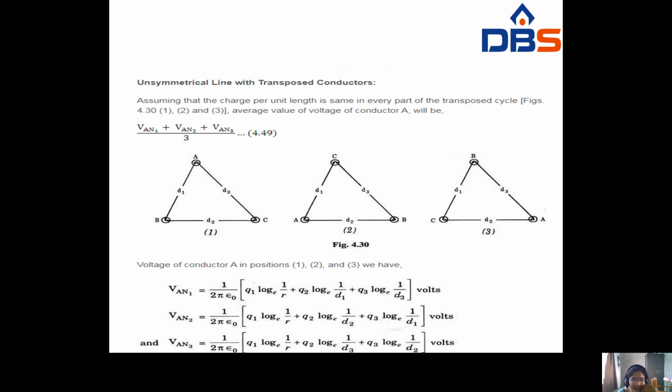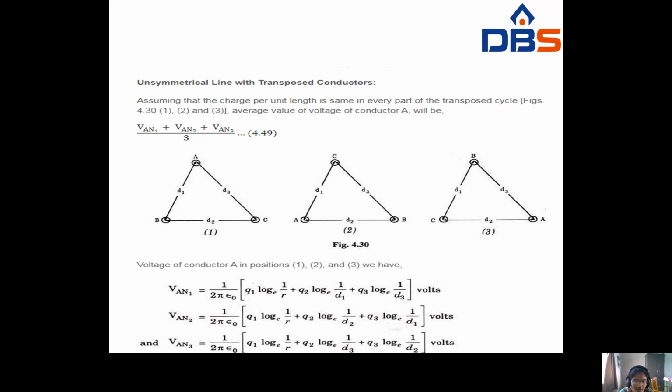Unsymmetrical line with transposed conductors. Here we assume that the charge per unit length is the same in every part of the transposed cycle. The average value for conductor A will be VAN plus VAN2 plus VAN3 by 3. You take the three conductors transposed.